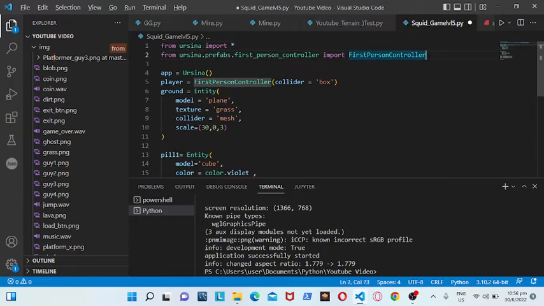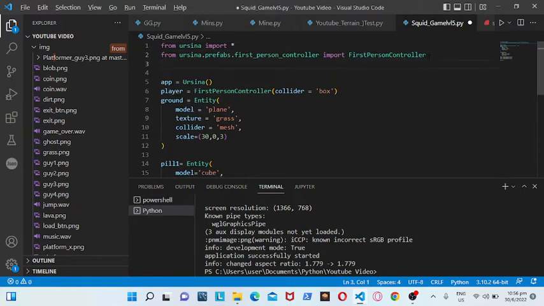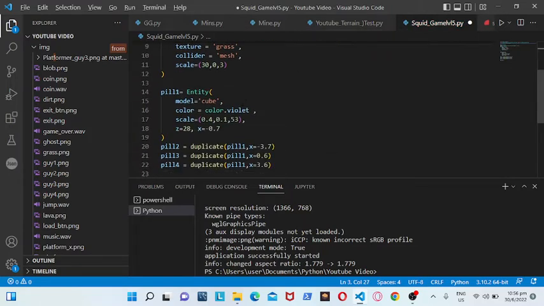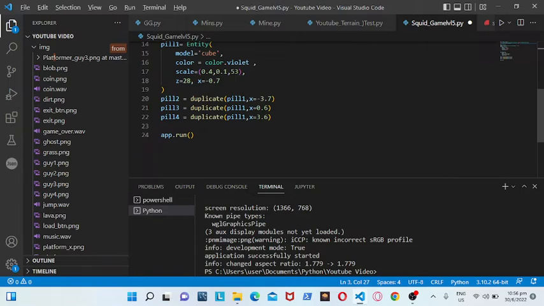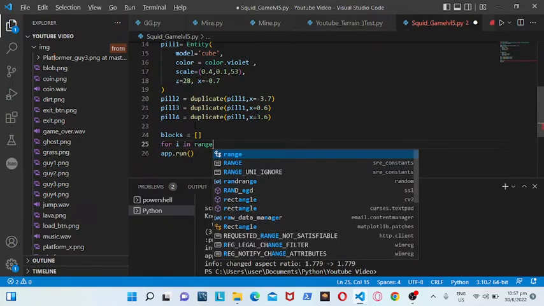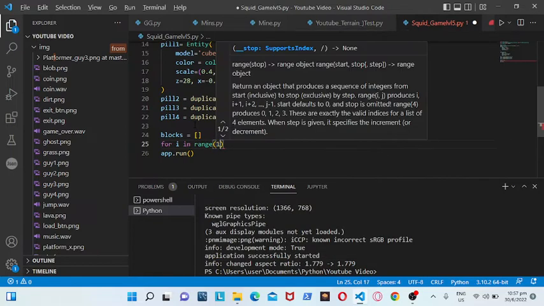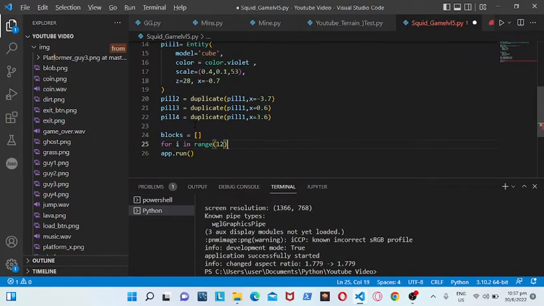So let's now import. From random import randint. Okay. Then after that, you will have a list called blocks is equal to an empty list. Then after that, you have for i in range 12.